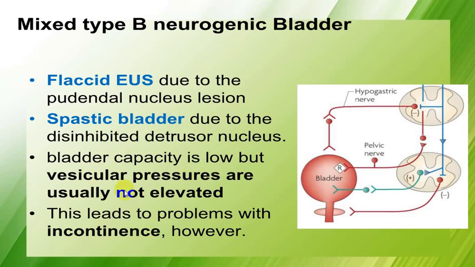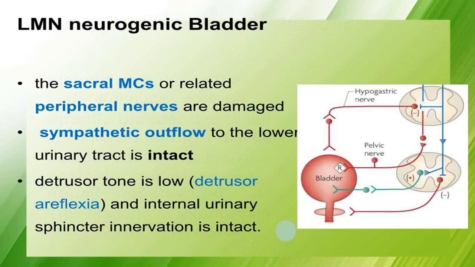Vesicular pressure is usually not elevated because bladder capacity is low. Because the bladder has a small capacity, and because the external sphincter is flaccid, it will give rise to incontinence, and hence the bladder will empty out more frequently. So there will be frequency with incontinence.